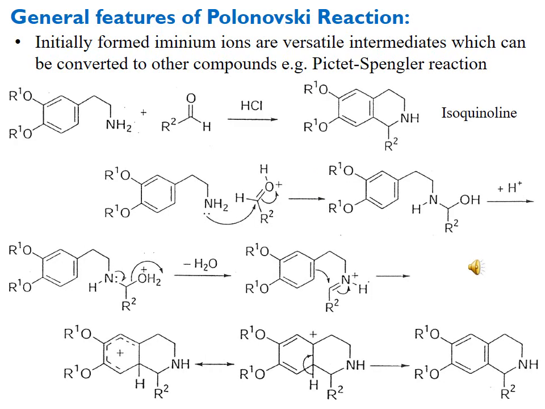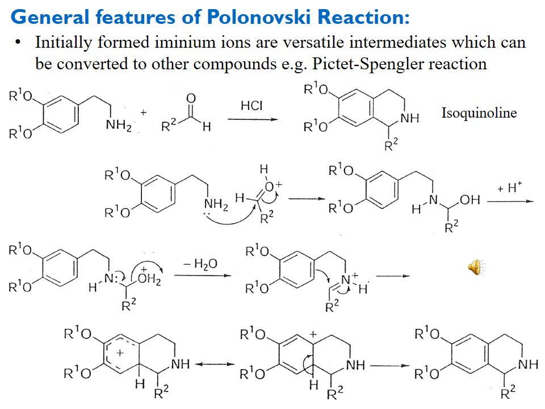Here is another example, the Pictet-Spengler reaction, which is used for the synthesis of isoquinoline, and here you can see the primary amine is treated with an aldehyde in the presence of acid to form the isoquinoline, and you can see the formation of the iminium ion.